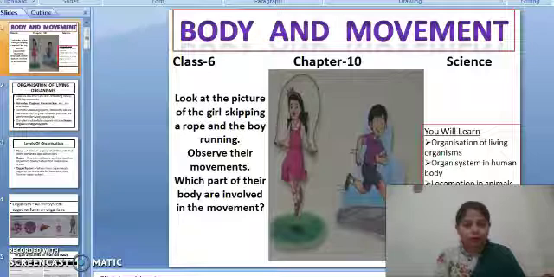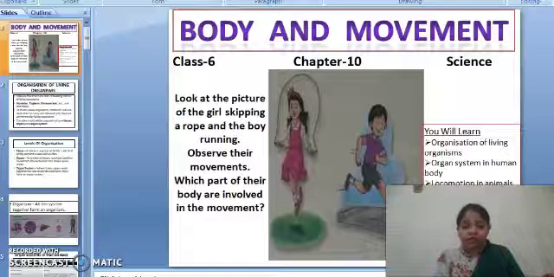Children, I hope you all are utilizing your time in studying from these videos and making notes and solving the questions at the end of every chapter. And today we are starting with a new chapter. This is chapter number 10 of class 6 science part 1. The name of the chapter is Body and Movement.